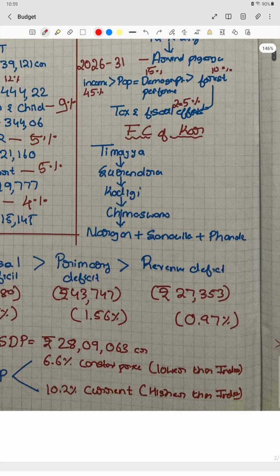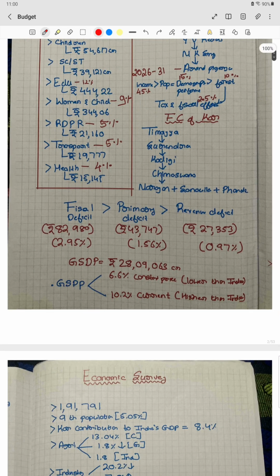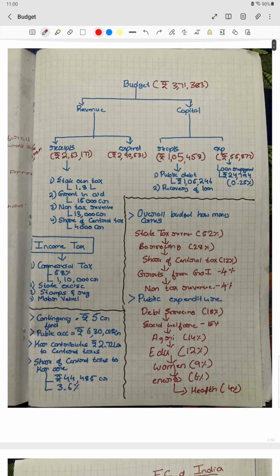Then Karnataka also announced its recent finance commission, which is headed by Narayan Swamy. So that also becomes important for the current finance commission. We should know all three members, that is Narayan Swamy, Sanawalla, and Fonde. And we should also know the previous four also. The first one was headed by Timmaya. Next is Surendra, then Kudgi, then Chinnaswamy, then Narayan. You can also have a code here, something like Timmaya and Suri Kudi went to meet Chinnaswamy, and further they went to meet Narayan. So these are the important numbers of the budget.